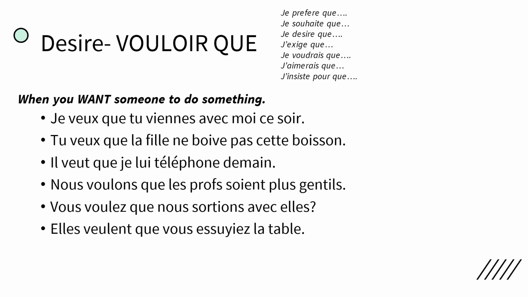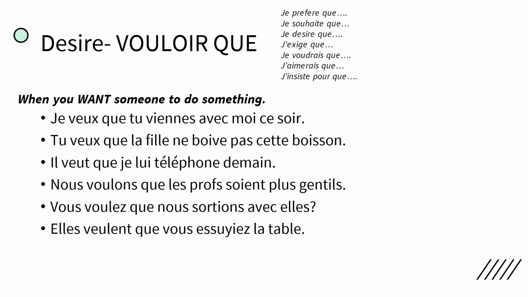So, when it comes to desire, it's got to be two different people. You've got the subject, our beginner, wants someone else to do something. So, for instance, if he was just trying to say he wants to call tomorrow, then I wouldn't need the que, and I could just leave téléphoner alone. It'd be il veut téléphoner.